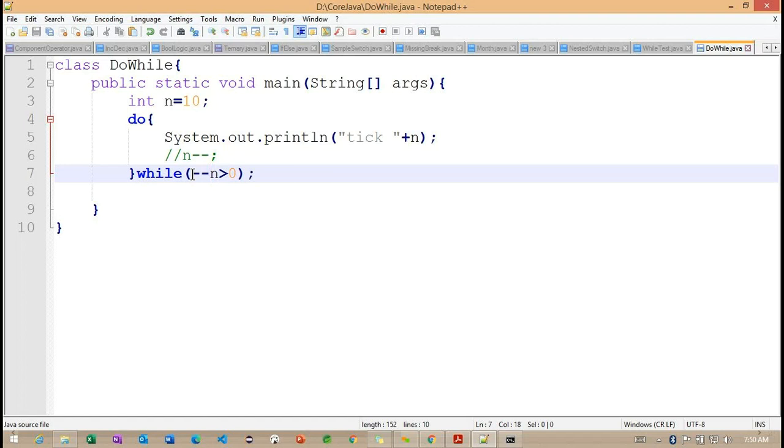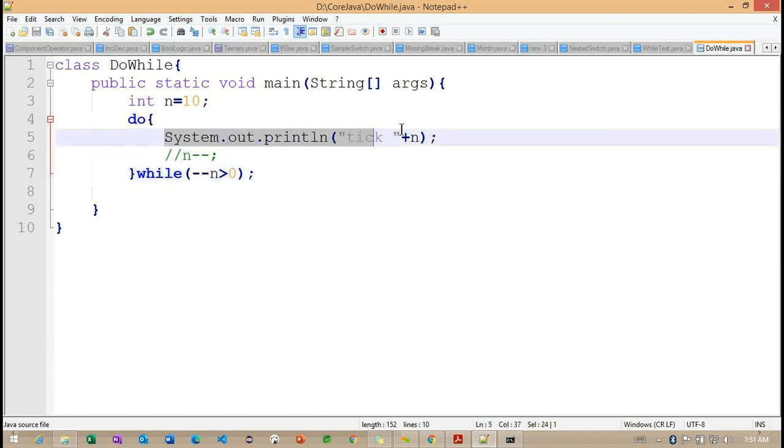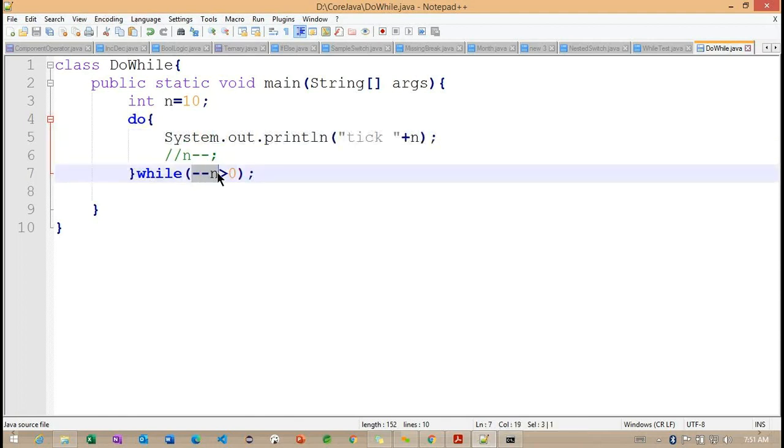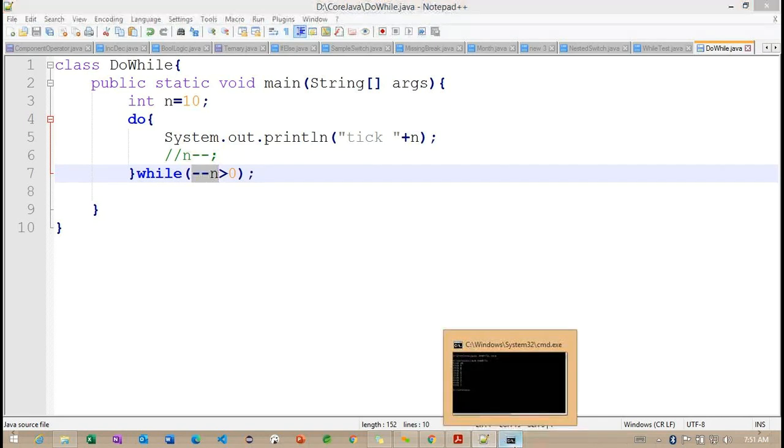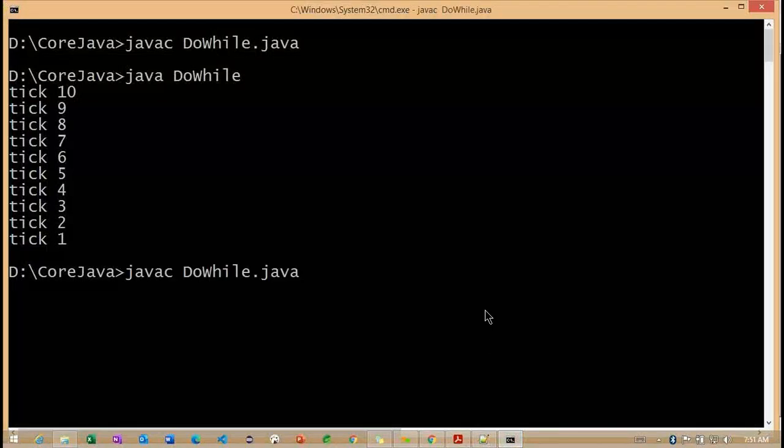Basically, whenever we check with this particular pre-increment condition, first time it will print this message, the n value will be 10, and later we are checking this pre-decrement operator, so the n value will become 9. With the help of this n value, we are checking this greater than condition, and the condition will be satisfied. In the same way the loop is repeated here.